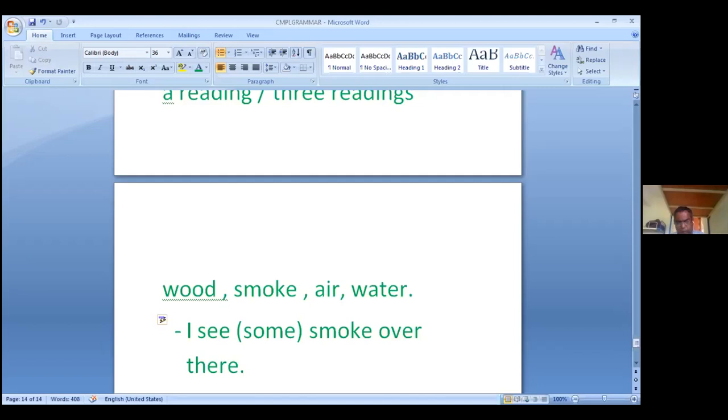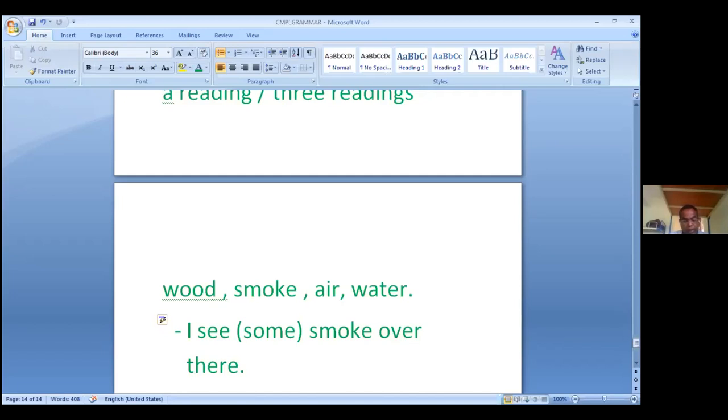I don't have a furniture. No, I don't have any furniture. Then, dear students, we often use the words some or any. You understand the use of some or any to indicate an unspecified quantity of uncountable nouns.